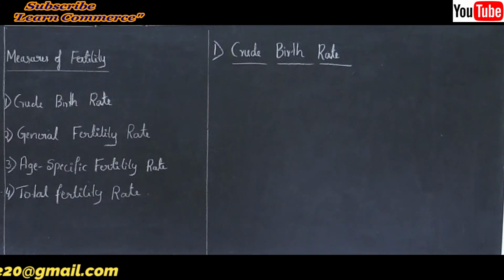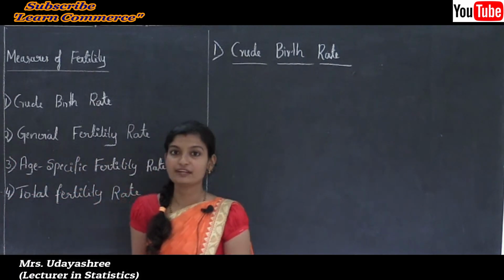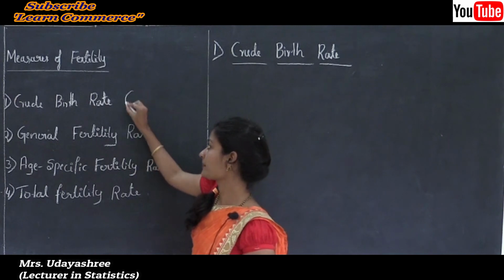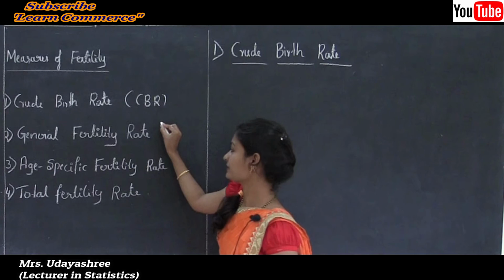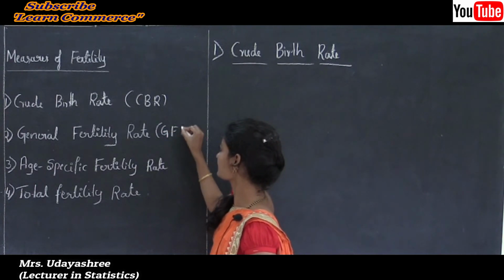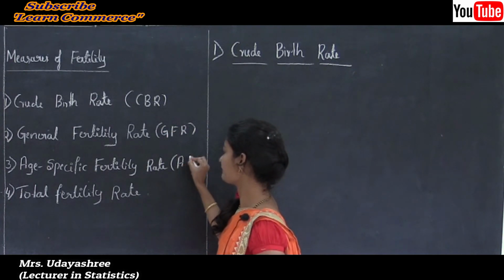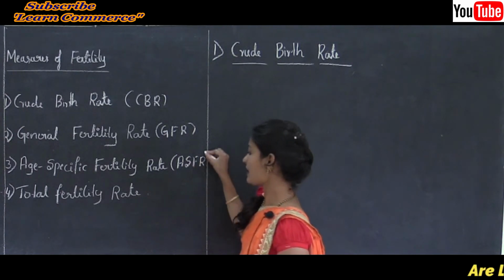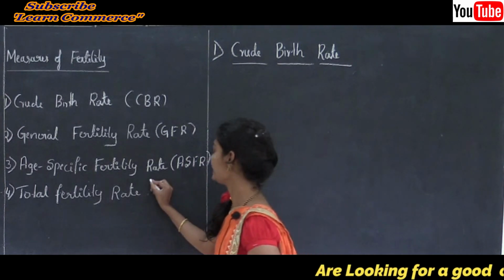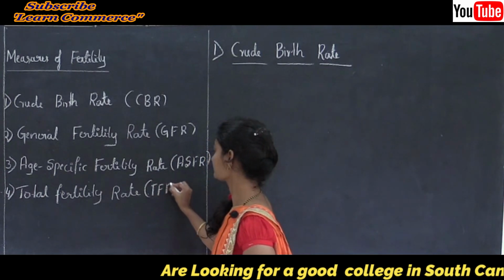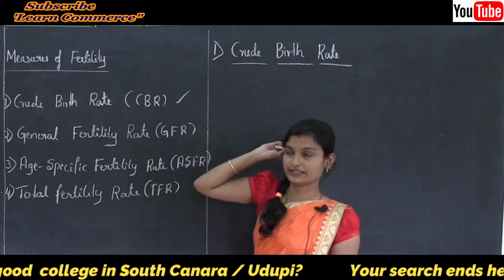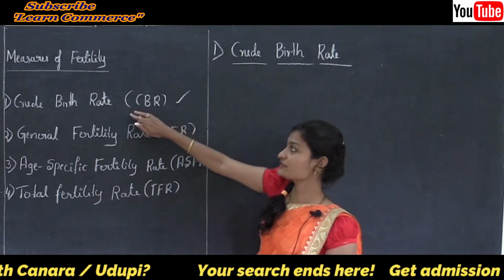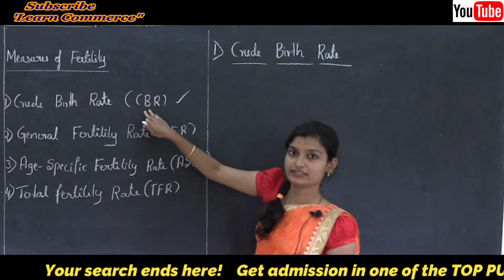Okay, next let's see measures of fertility. There are 4 important measures of fertility. First one, crude birth rate. Second one, general fertility rate. Third one, age specific fertility rate. And the last one is total fertility rate. Now let's see the first one, crude birth rate. Shortly we write it as CBR.